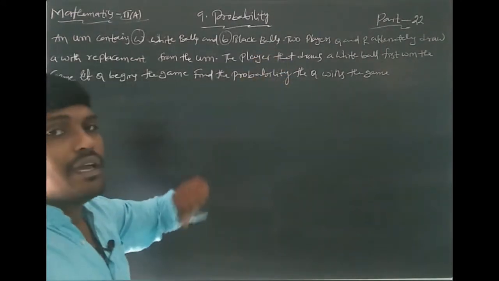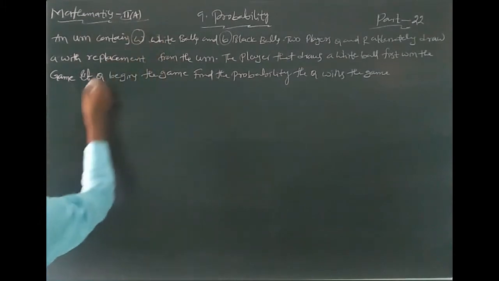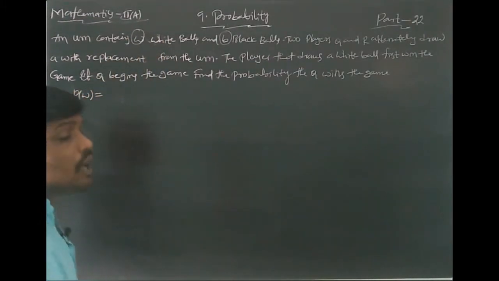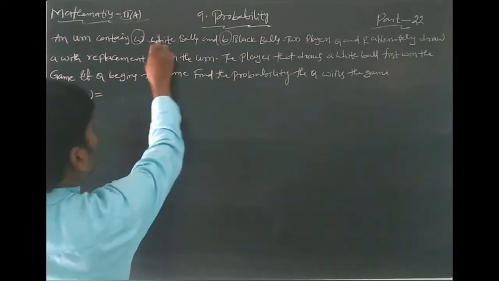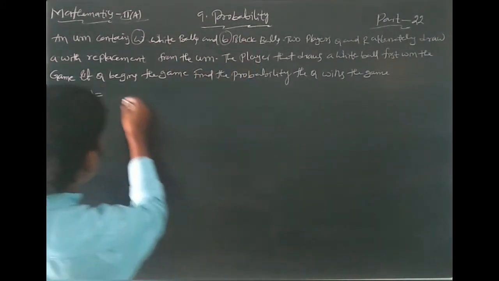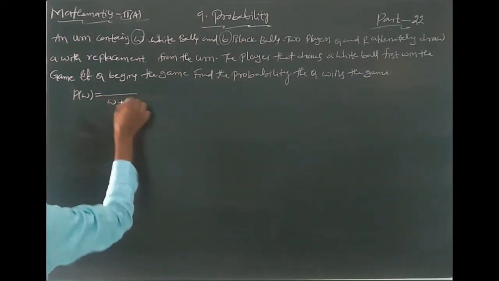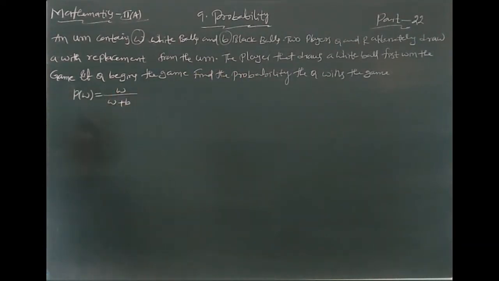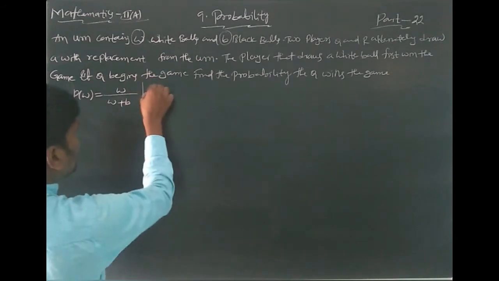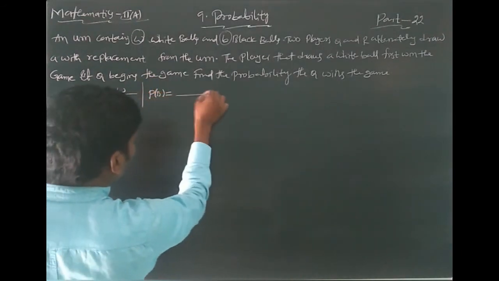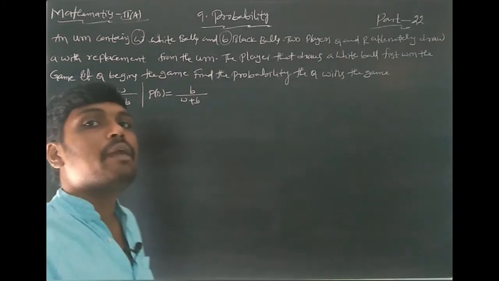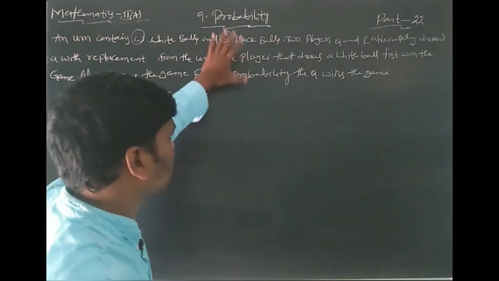First of all, the probability of a white ball. The total number of balls is W plus B, and the favorable cases are only W. Similarly, the probability of a black ball: the total is W plus B, and in this only B balls are black. This is the first point.